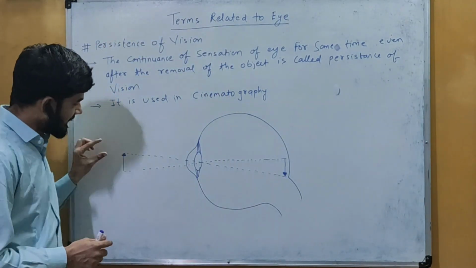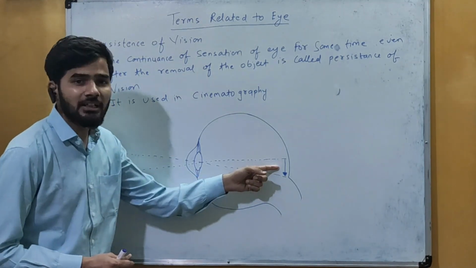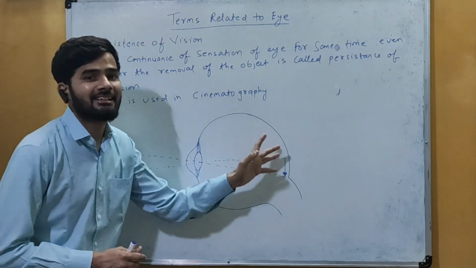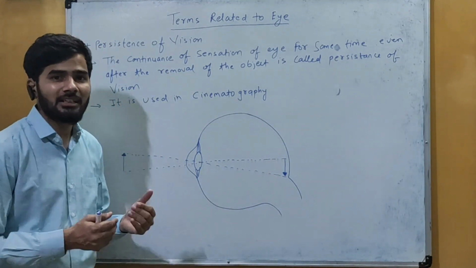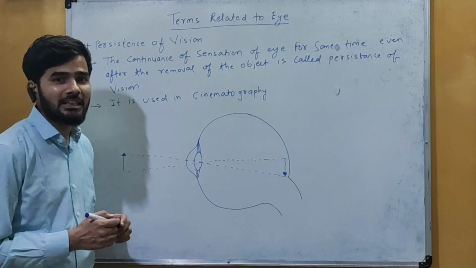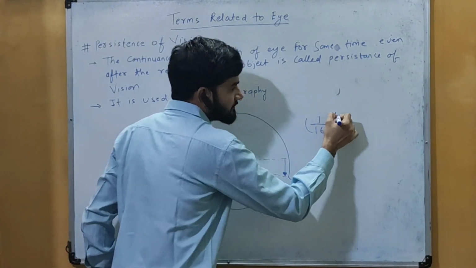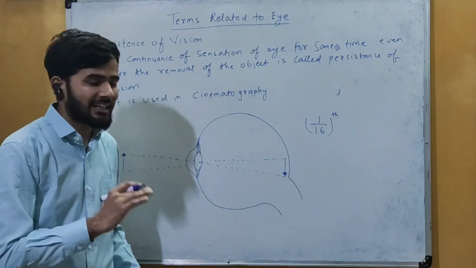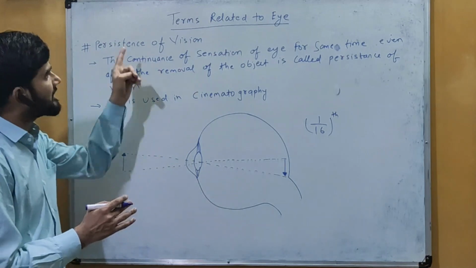यहाँ पर क्या होता है कि if you have any object, then because of this convex lens an inverted image is formed on the retina. अब यहाँ पर क्या होता है कि ये जो इमेज बनी है on the retina, it resides on the retina for 1/16th of a second. मतलब 1/16th of a second it resides there, and because of that we have another topic that is called as